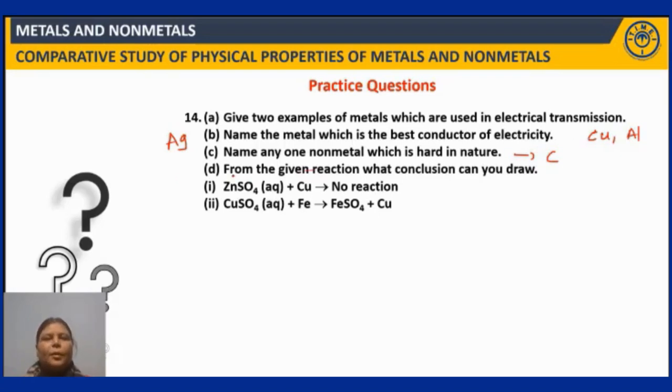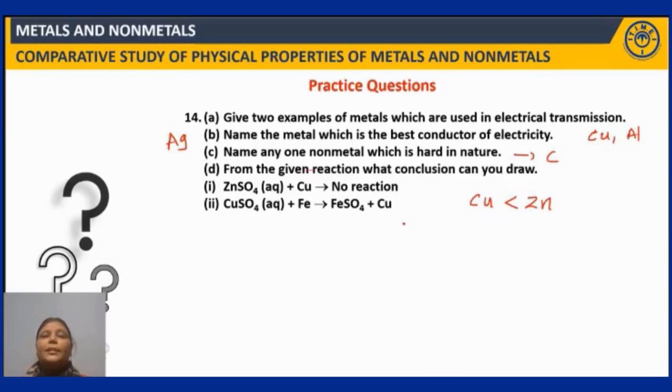Right. Now from the given reaction, what conclusion can you draw? So what are those reactions given? You can see zinc sulfate plus copper, no reaction, whereas copper sulfate plus iron forms the products iron sulfate plus copper. Now let us look at the first reaction. Here copper is less reactive when compared to zinc. So it cannot displace zinc from its salt solution. That's why no reaction. Right. So it clearly indicates that copper is less reactive than zinc.